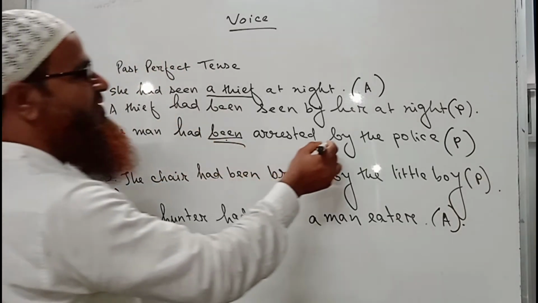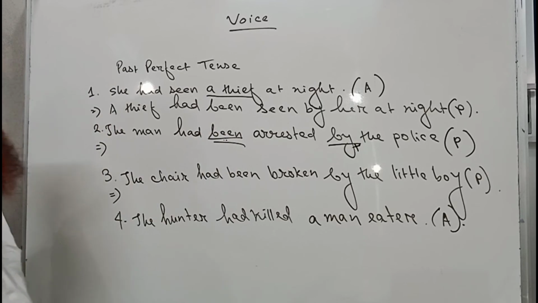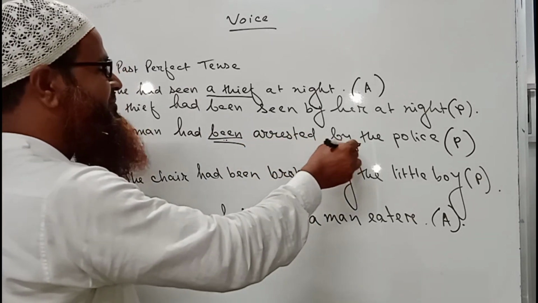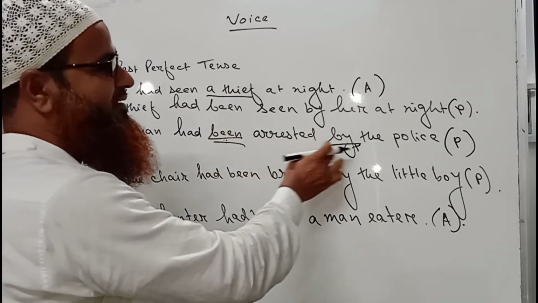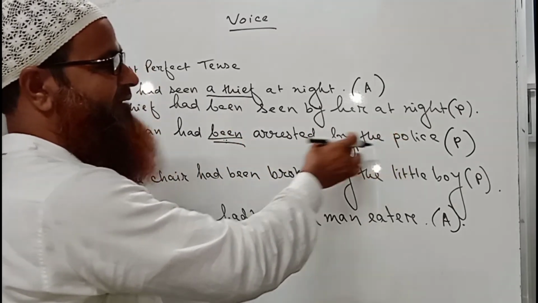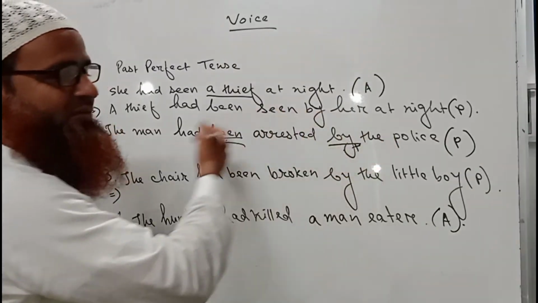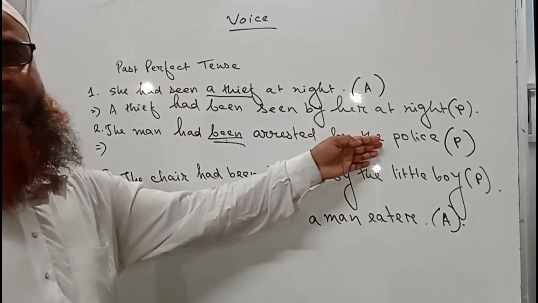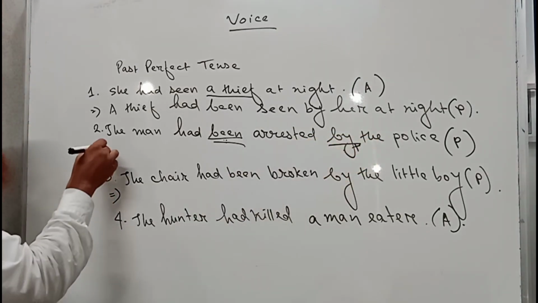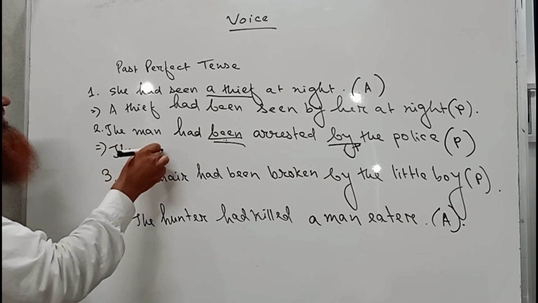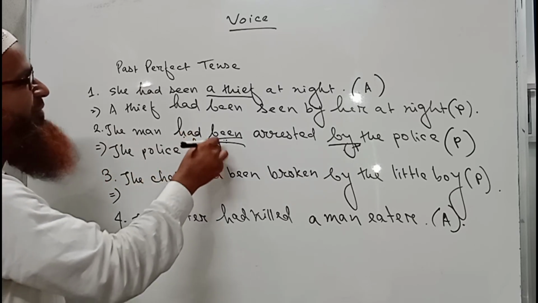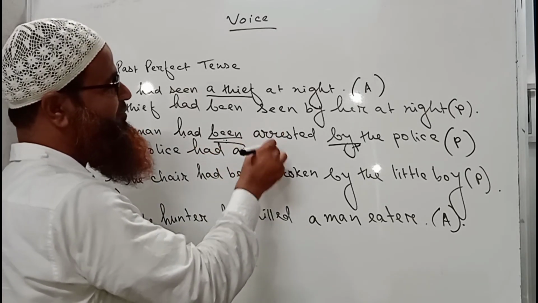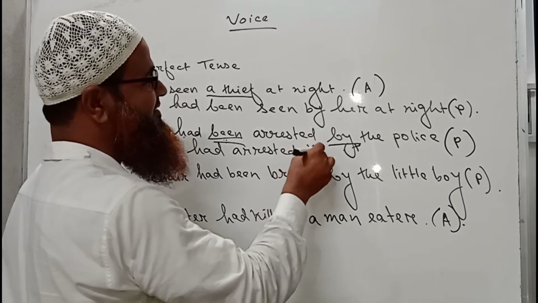Again this is in passive, there is by and there is been. And to make it active, we have to drop or omit by and been. But after the part which is written after by, that part should come to the front or beginning of the sentence to be used as a subject. So the police will come at the very beginning of the sentence. The police had will come, been must be omitted. The police had arrested. Okay. The police had arrested the man.